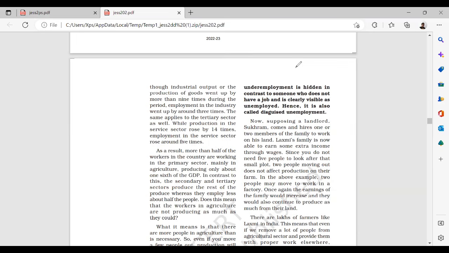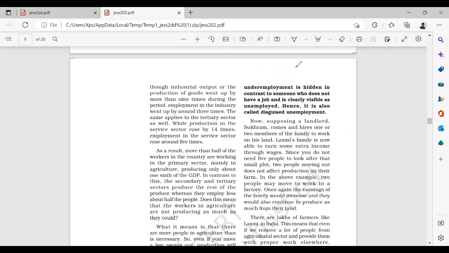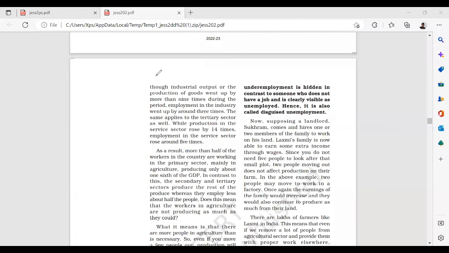Any contribution to service is singly played. Any contribution to agriculture and industries is double played. Means what? It will definitely go to the service sector. As a result, more than half of the workers in the country are working in the primary sector, mainly in agriculture, producing only about one-sixth of the GDP. I have told you maximum people are employed, but contribution is very, very less. Less people are employed, but contribution is very, very high.